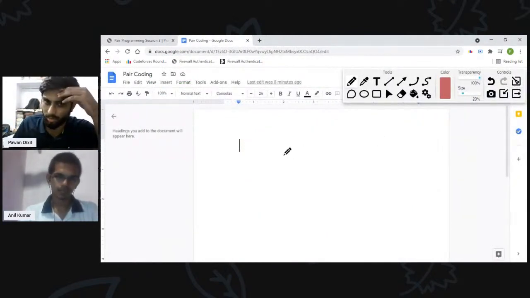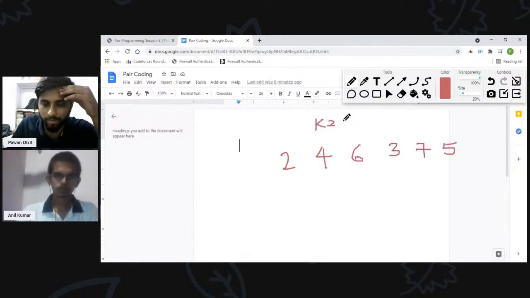So we basically need the size of each disjoint array. Let me take one more example. Then I think things will be more clear. So if I take k is equal to 5, then what I should do is I am marking this and this.